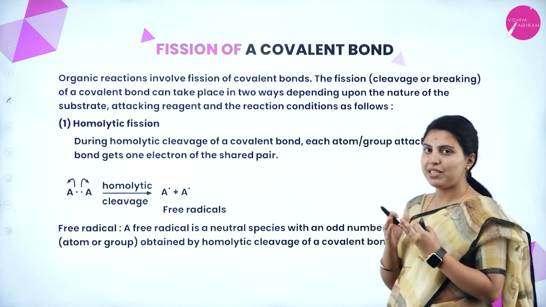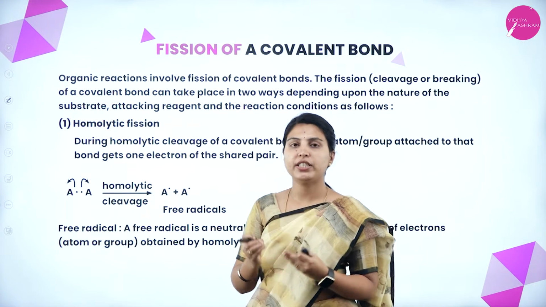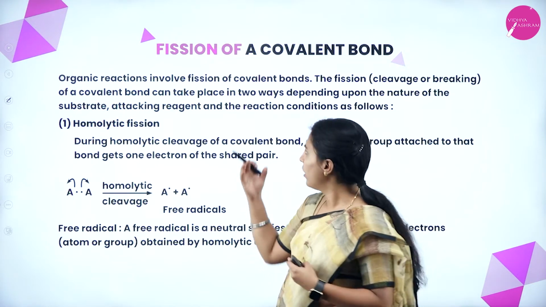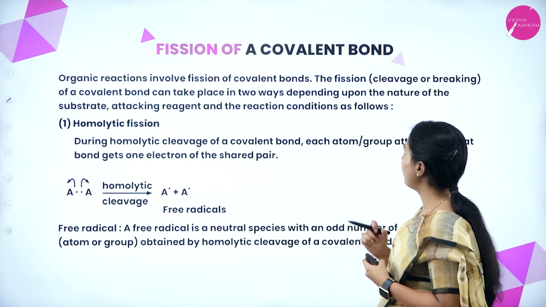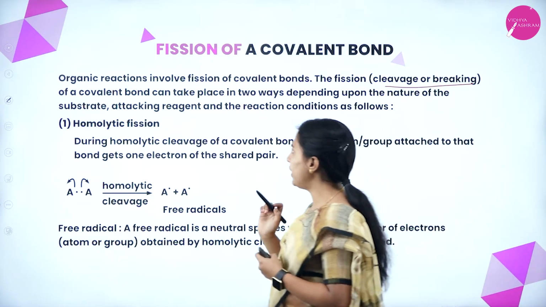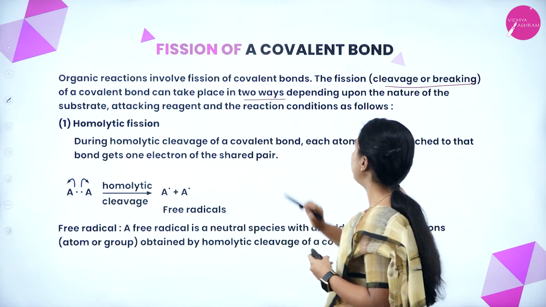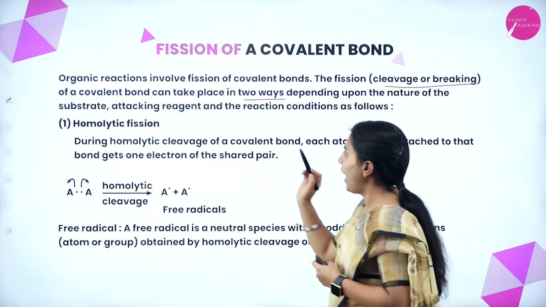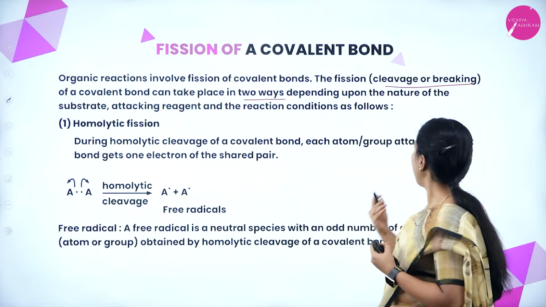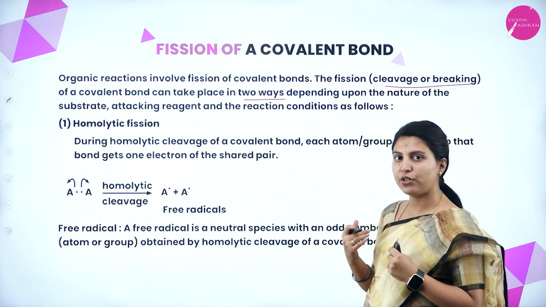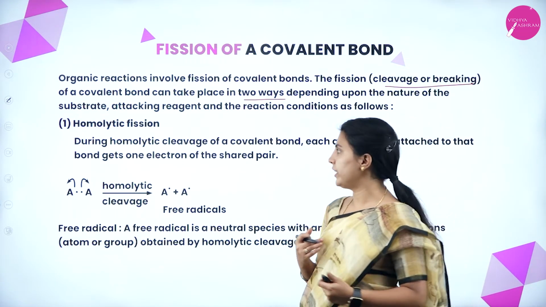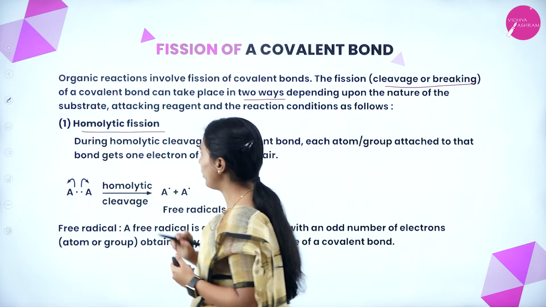Fission means breaking. I have told already that an organic reaction is nothing but the breaking of a bond or making of a bond. For making it, a breaking should happen, which is called fission of a covalent bond, also known as cleavage. Fission of a covalent bond can take place in two ways depending upon the nature of the substrate, the attacking reagent and the reaction conditions. Based on that, fission is done in two ways: homolytic cleavage and heterolytic cleavage. First, we will see what homolytic cleavage is.